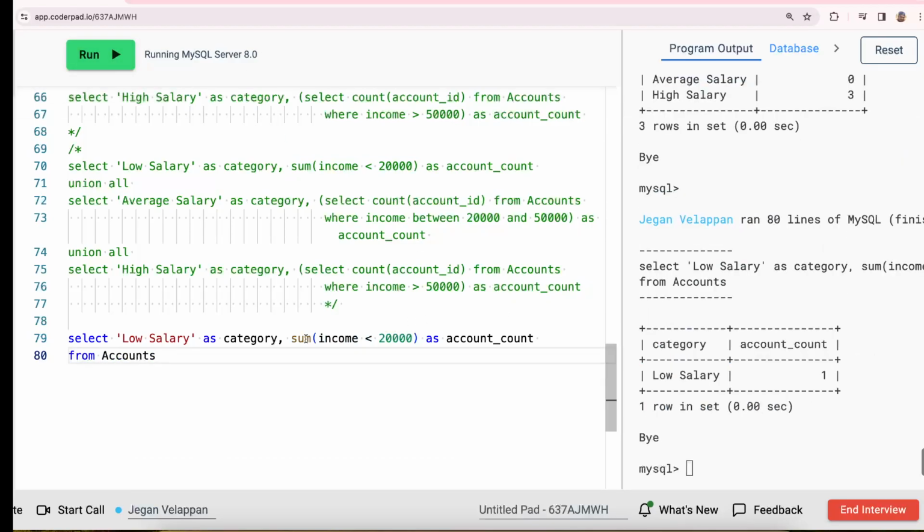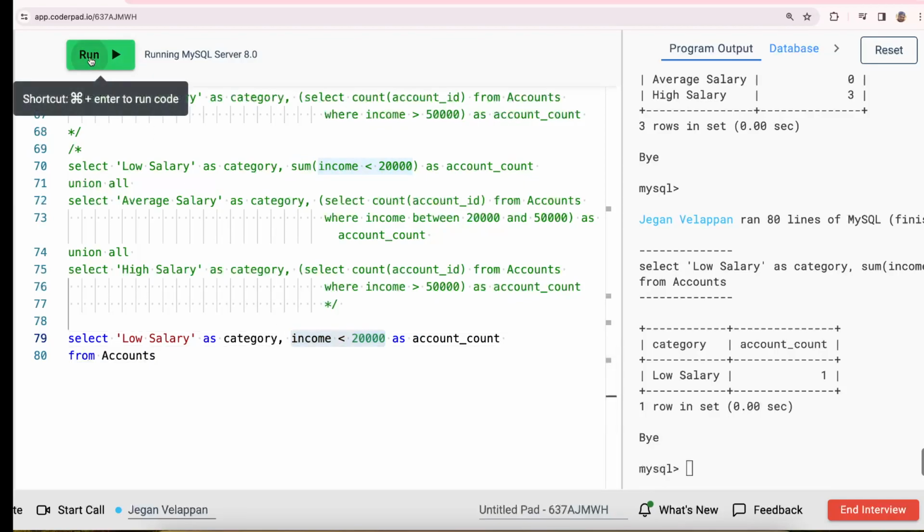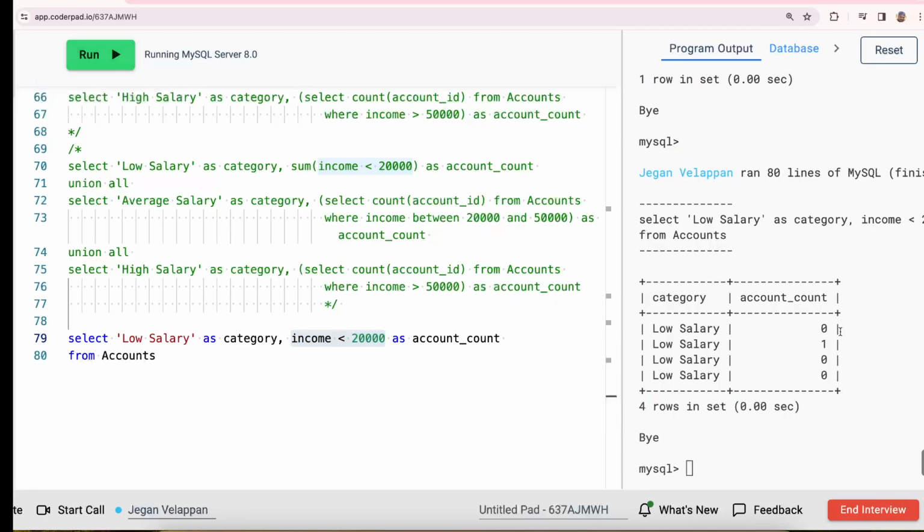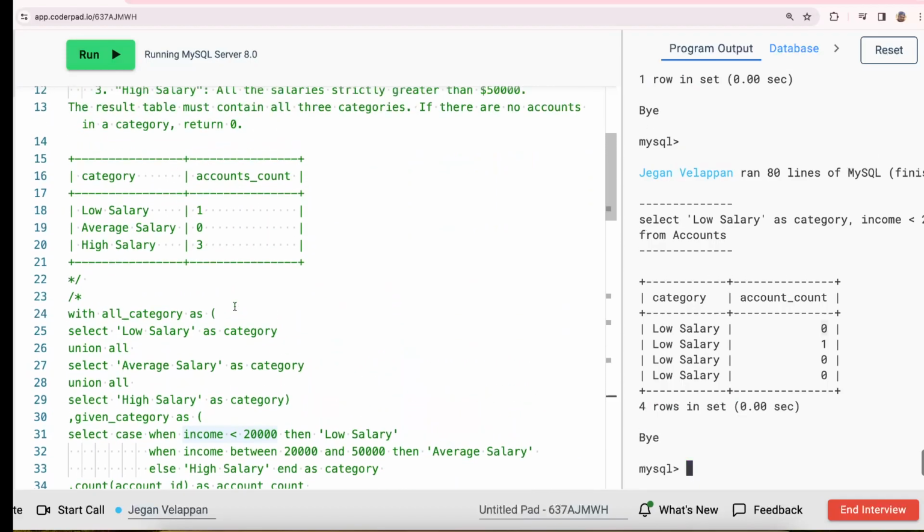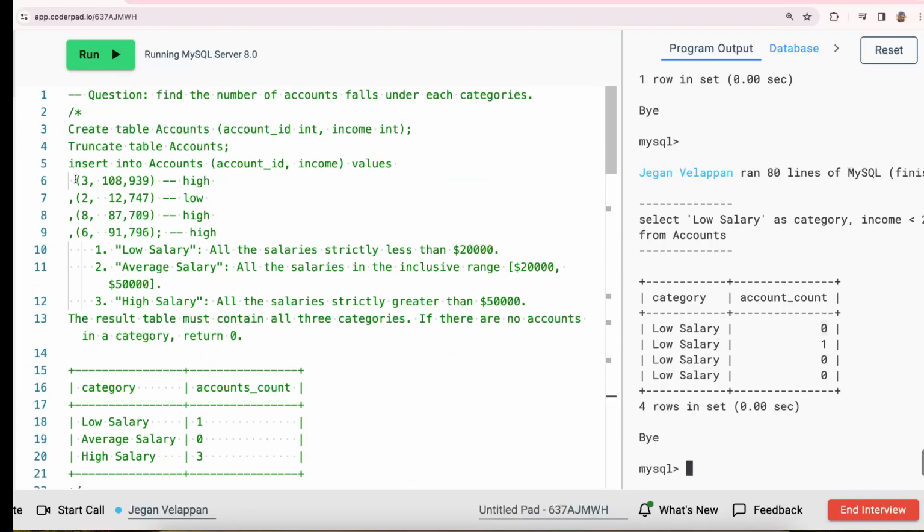The income flag is showing 1. How? This income less than 20,000 will return a boolean. It's 0 or 1, like true or false. The first record, it will check if the salary is less than 20,000. No. So it brings up 0.